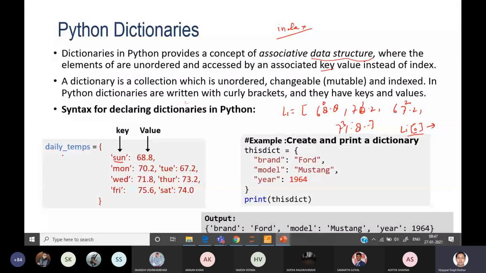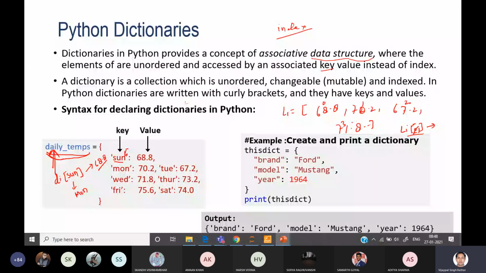Similarly, suppose I want to extract 70.2. You can directly pass a value inside the bracket, but here you need to pass Monday, MON, instead of sun, and then you can access the 70.2 value. Similarly, other values can be accessed. These values are called keys. They should be unique, distinct values, just as indexes are unique. So key values are unique values used to access the associated data.